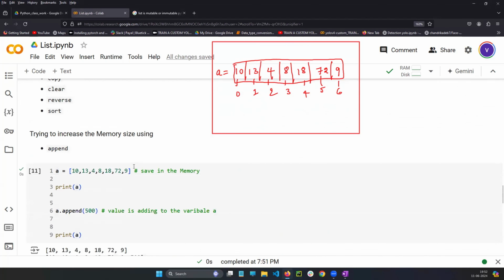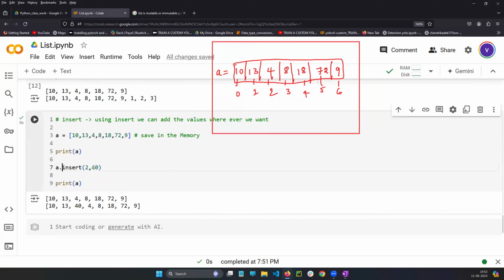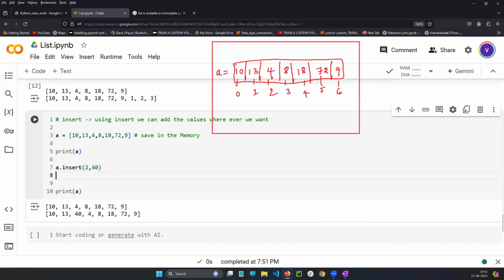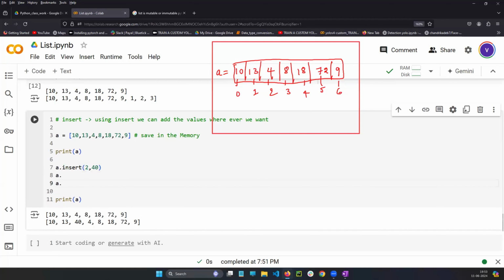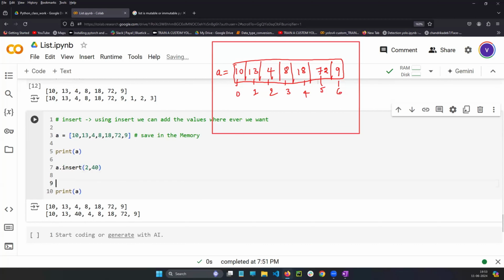Sir, if we want to add 2 or 3 elements in different positions, can we do it? Write 2 to 3 lines. Write one line here, write another insert, and another insert. Python is line by line execution. After completing one line, it goes to the next line. In the next line, you add the value wherever you want. Understood? Yes, sir.